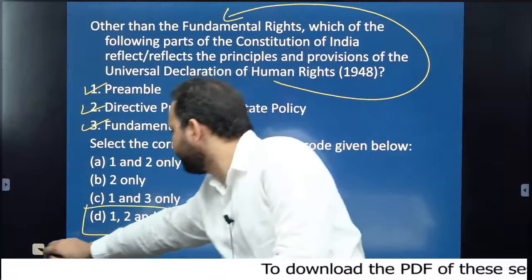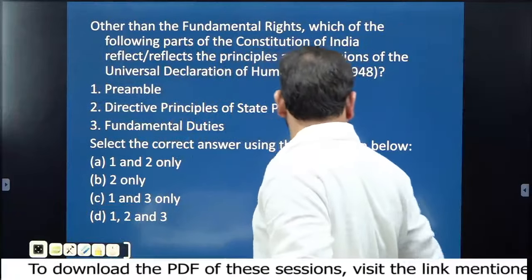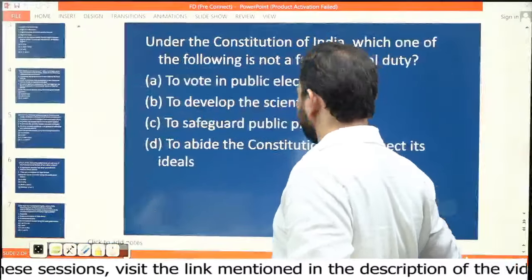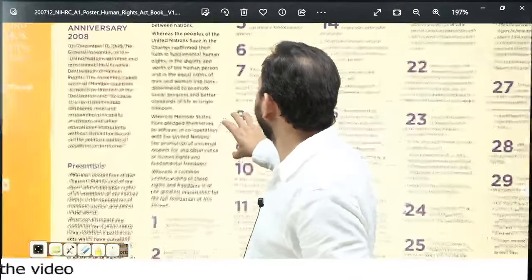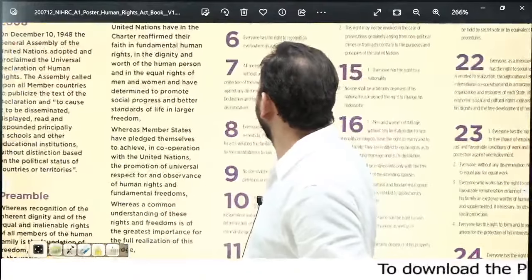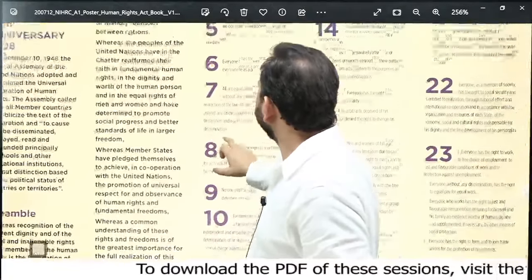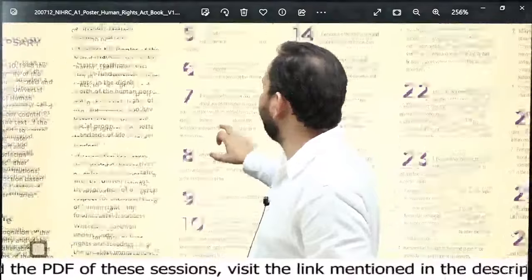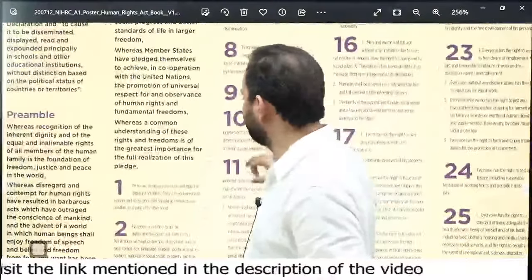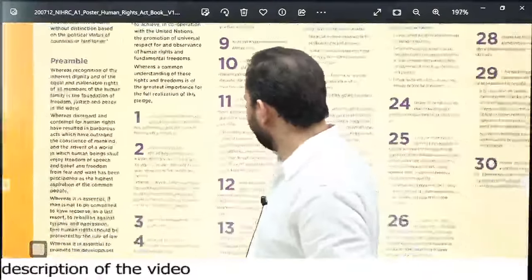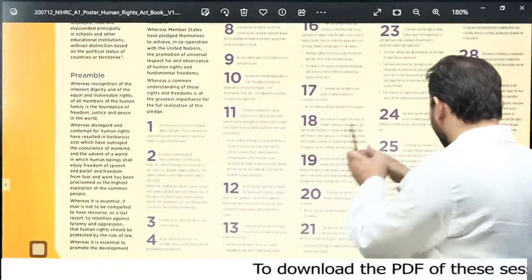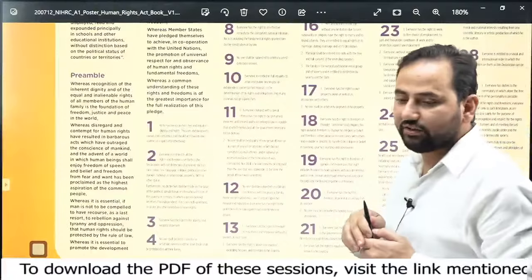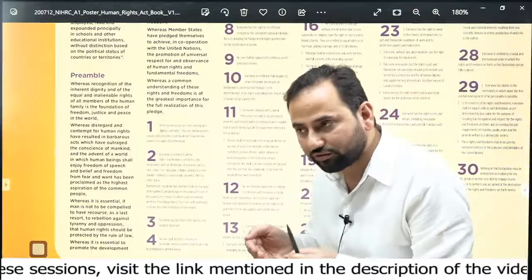So if you talk about the Universal Declaration of Human Rights, if you see this image properly, there are 30 rights which have been specified in it. And we can find the impact of these declarations on the Constitution of India.